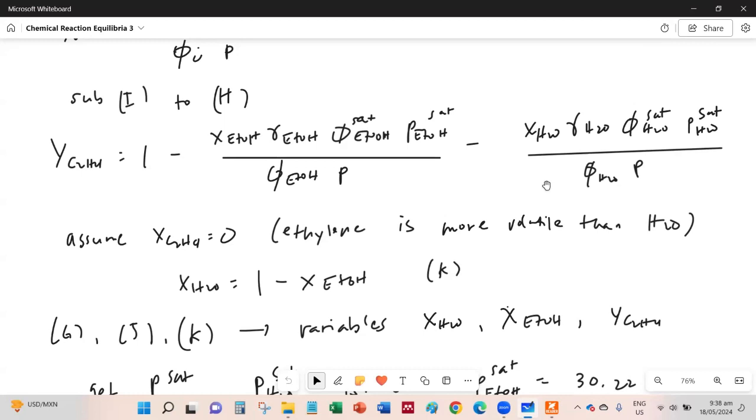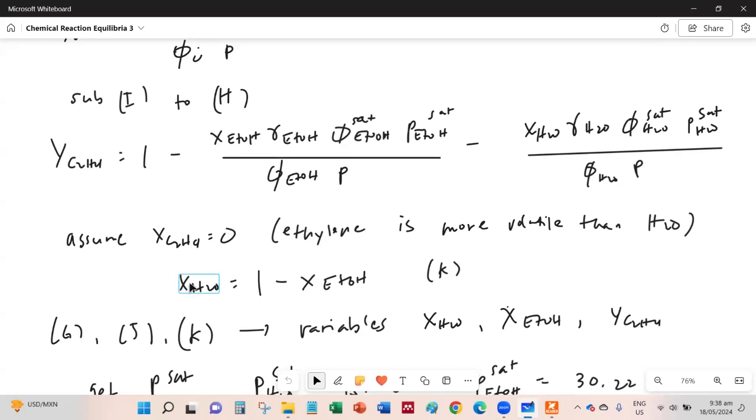So what about the mole fraction of ethylene in the liquid phase? For simplification, since ethylene is more volatile than water, we assume that it has insignificant mole fraction, or insignificant content, in the liquid phase. Therefore, X C2H4, or the X ethylene, is 0.